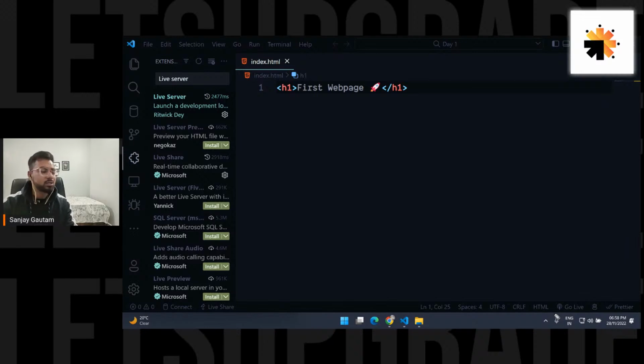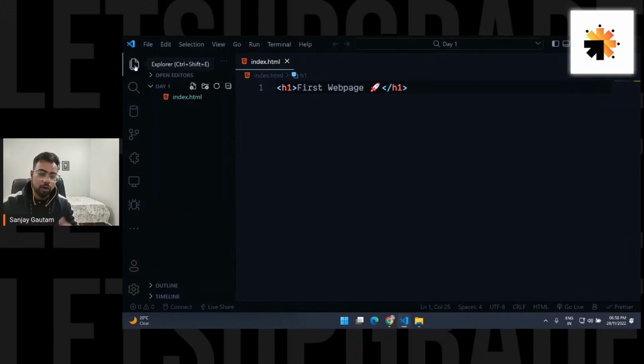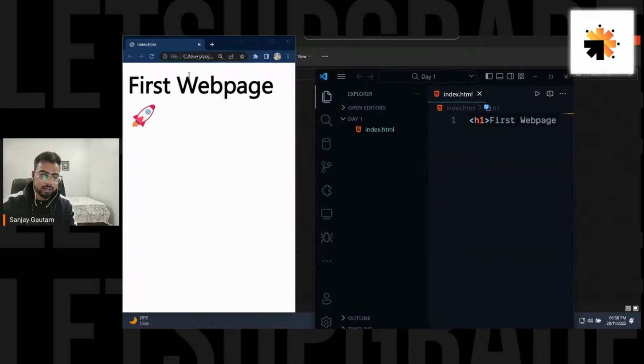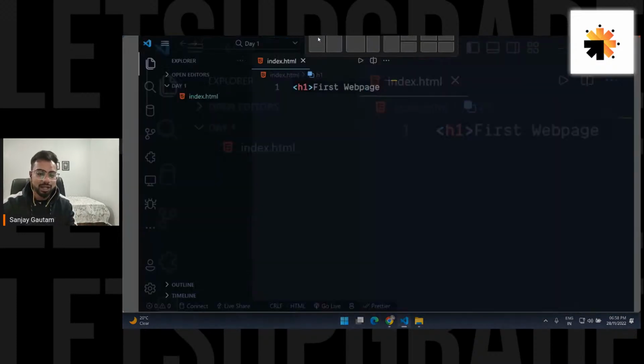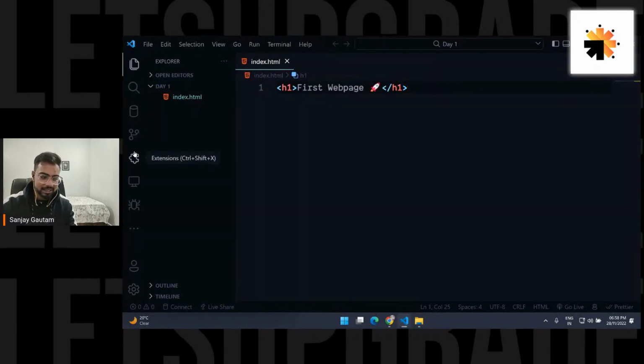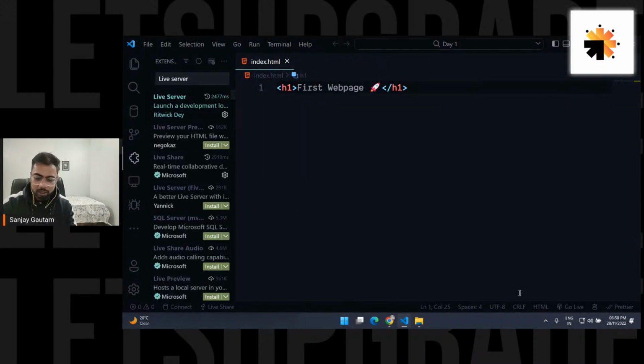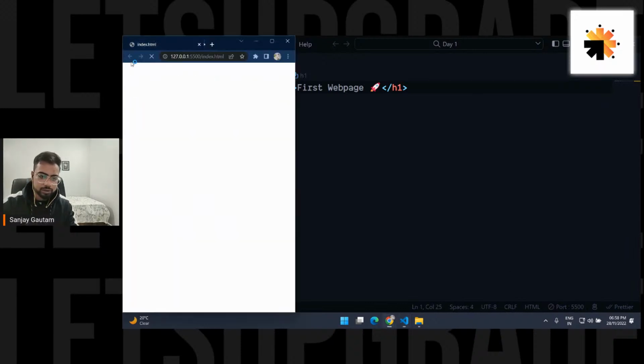And by the way, this part is not mandatory, but this is how I'm gonna code. So you can use any other code editor, and if you want, you can literally just double click here, and every time you can refresh it. But I don't like to refresh every time. That is why I'm going to use this thing called live server. Just install it, and you will get this thing, go live. Just focus here, go live. And all you need to do is click on this button. Okay, just click here, and you need to wait for a few seconds.